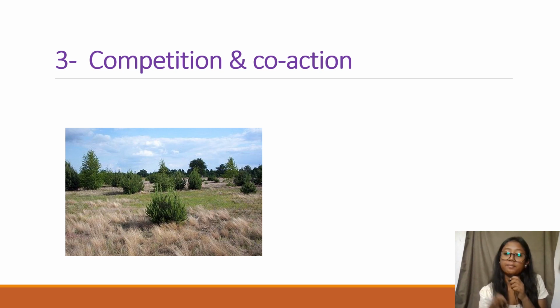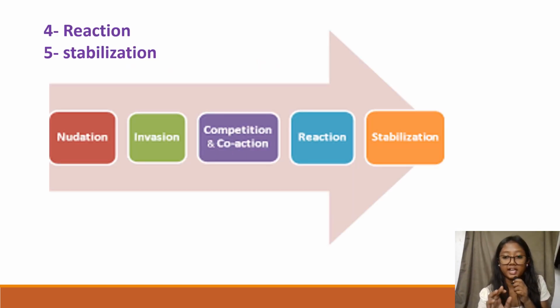Okay, there will be many communities replaced by one another, and there will be competition among them. Then the fourth will be reaction, and the fifth will be the stabilization. There will be reaction in their competition, and the last is the stabilization, means the stabilization of the climax community. So in this diagram you can see the first will be nudation, second will be invasion, third will be competition and co-action, and then is reaction, and the last is the stabilization.